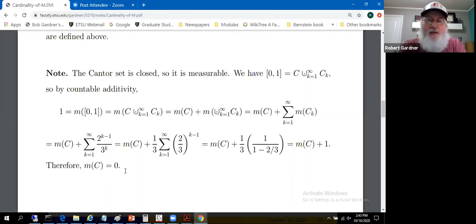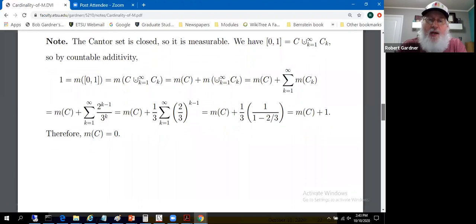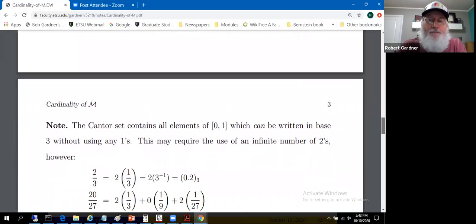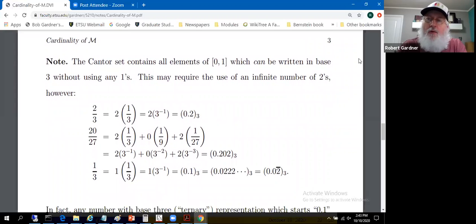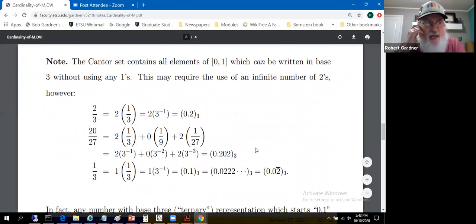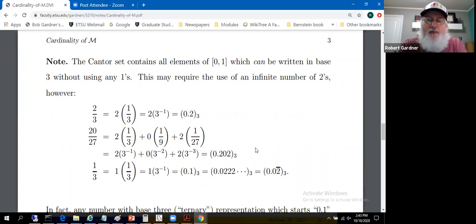I think this is probably explained in some of the notes as well. So certainly it's measurable if it's got measure 0, but again, it's a closed set. So I know we've got measurability of it. This is a supplement that's really about cardinalities. We're going to show that the Cantor set is uncountable. And in the notes for section 2.7, I think it is, there's some comments made about this argument. Let's make it a little more explicit. This is a standard way to show the Cantor set is not countable.